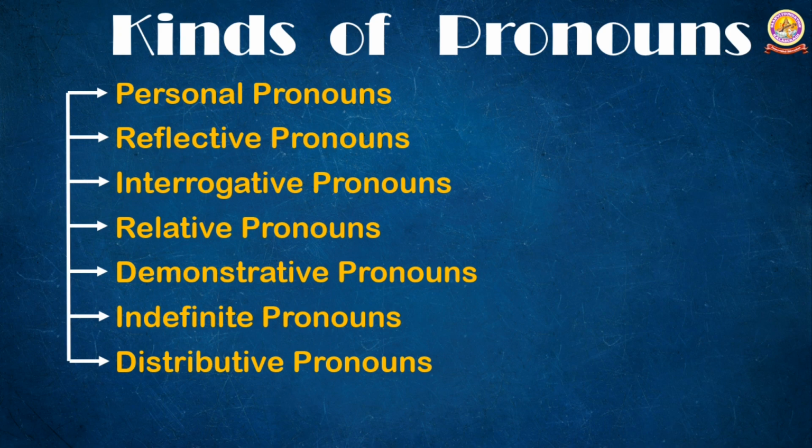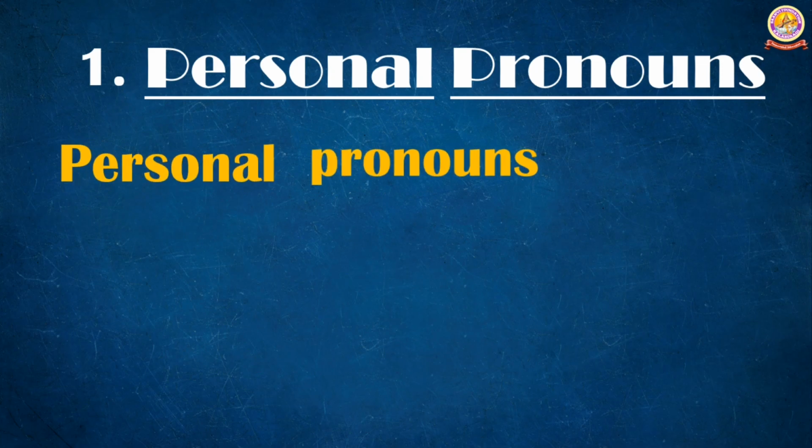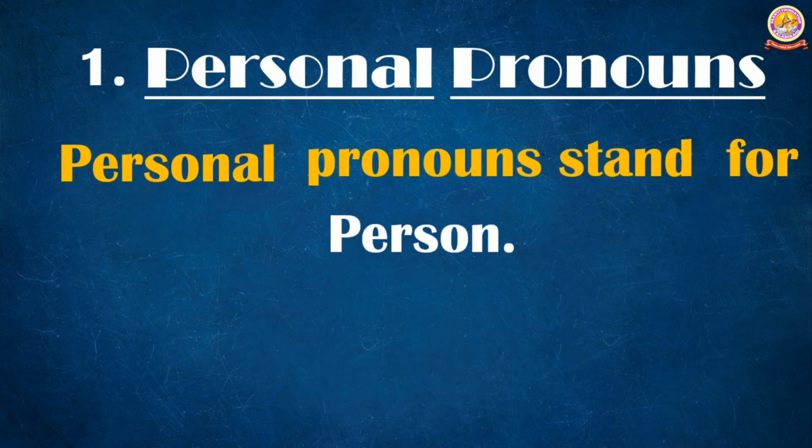First one, personal pronouns. Personal pronouns stand for person. There are 3 different personal pronouns. So here I would like to tell the learners that personal pronouns stand for the person, and we have 3 different kinds.